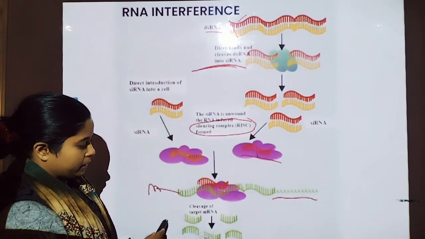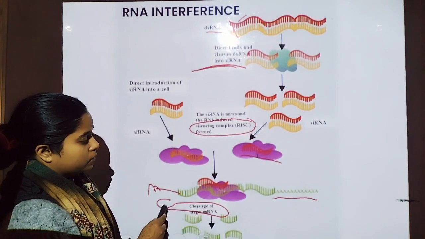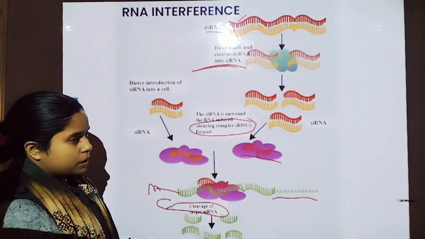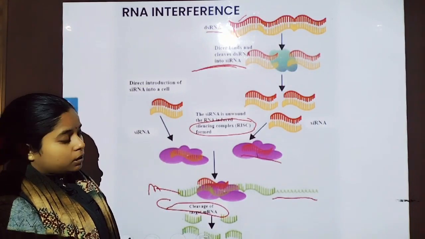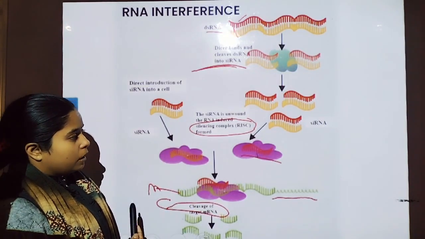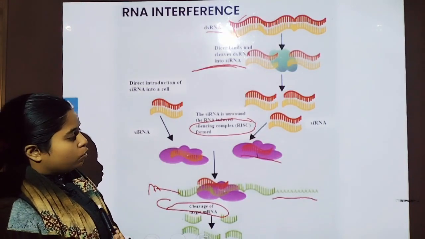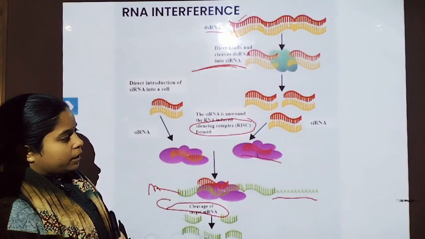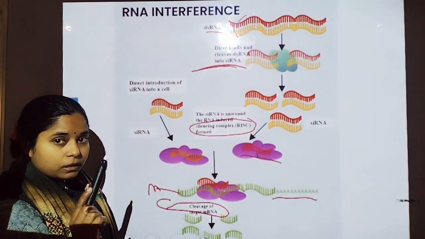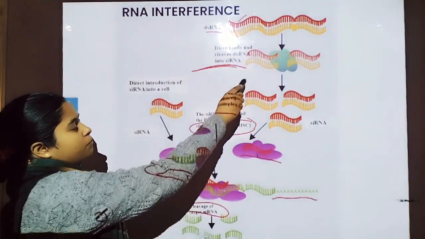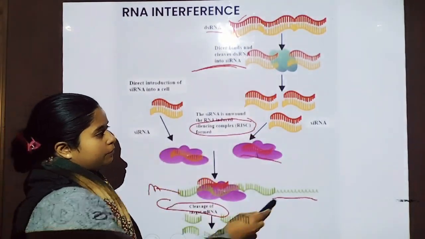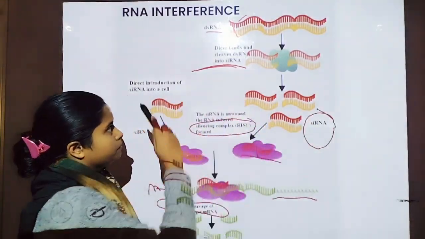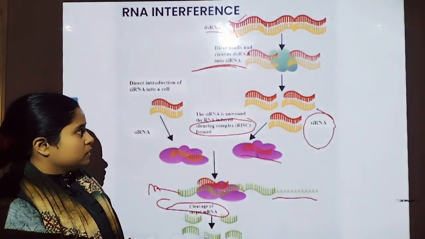Due to this siRNA, the RISC protein cleaves the mRNA. So this is the overall process through the sense and antisense RNA: first the double-stranded RNA is converted into siRNA by the dicer.